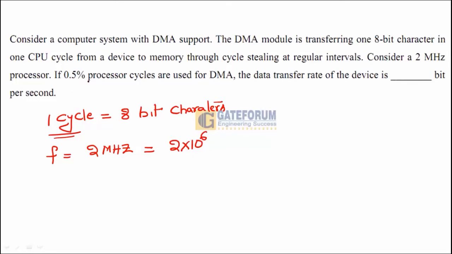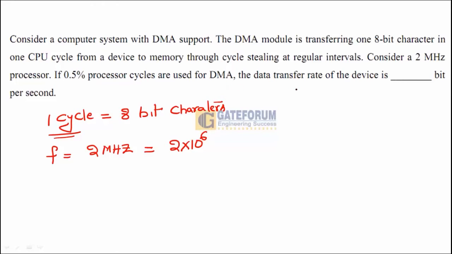If 0.5% of processor cycles are used for DMA, what is the data transfer rate if the device is transferring dash bits per second? Once again, out of the total cycles, 0.5% of processor cycles are consumed for DMA transfer.